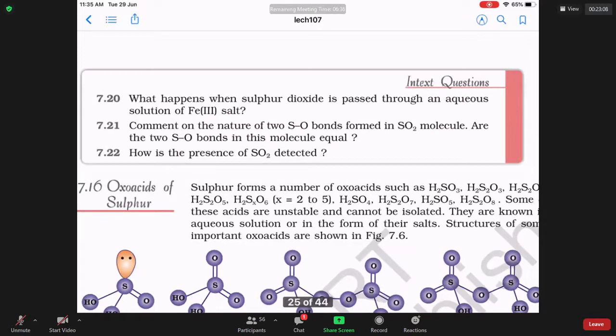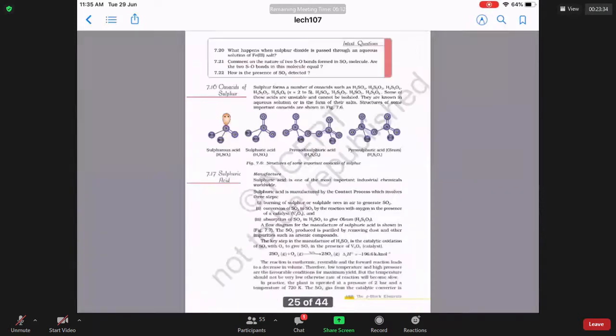How is the presence of SO2 detected? SO2 has a burnt matchstick smell. Number 2, if you pass sulfur dioxide through orange color dichromate solution, orange color dichromate solution becomes green color chromium ion, Cr+3. Therefore, whenever orange color is converted to green color by a gas, assume that this gas is sulfur dioxide. Are we clear about that, sir?